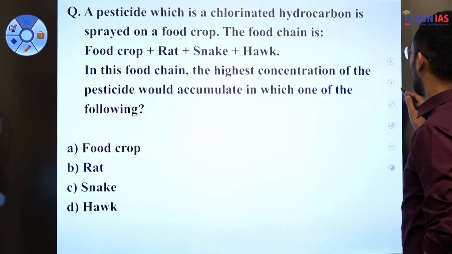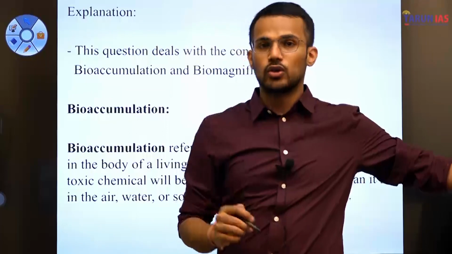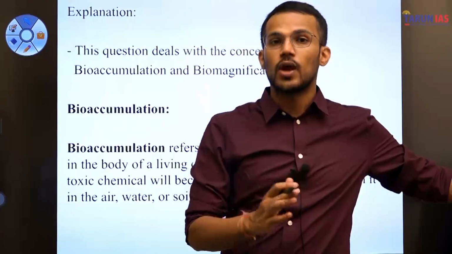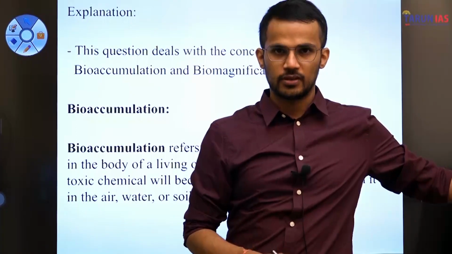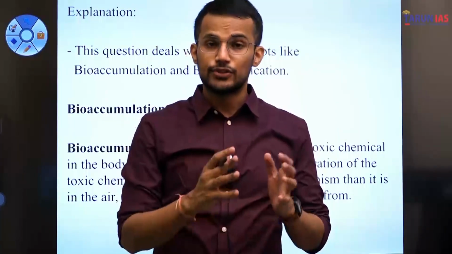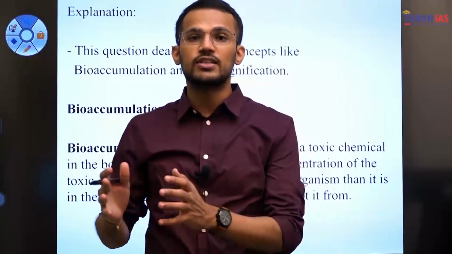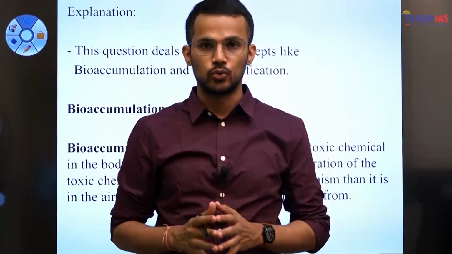This question is about two very important concepts related to ecology, and that is bioaccumulation and biomagnification. Right? So whenever we talk about a food chain, it is not only energy that is transmitted amongst the different trophic levels of a food chain.